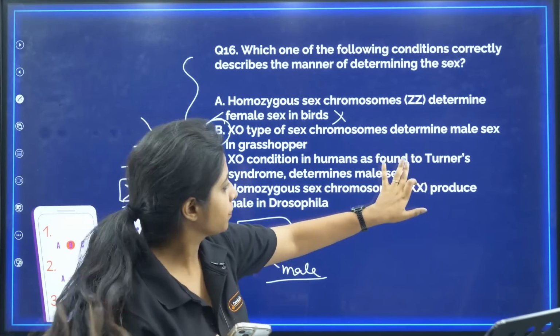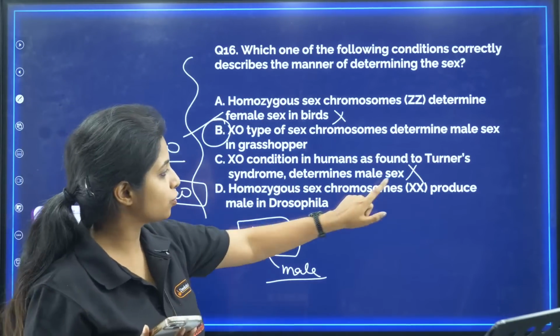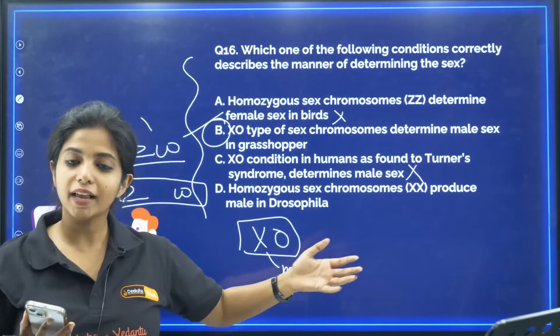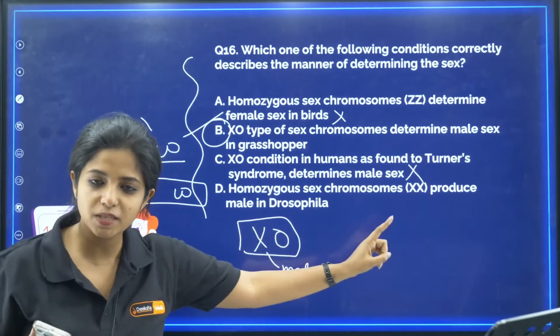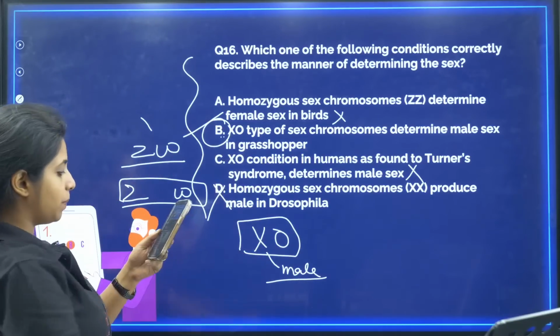Now, XO condition in humans as found in Turner syndrome determines male sex. No, my dear children. It will be a female but with a masculine body. Now, homozygous sex chromosome XX produce male in Drosophila. No, never. Drosophila, human being, same. XX means it has to be female, not a male. So, this is wrong. So, the only correct statement is B.